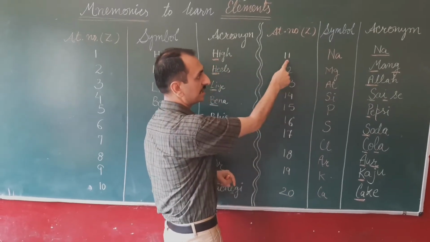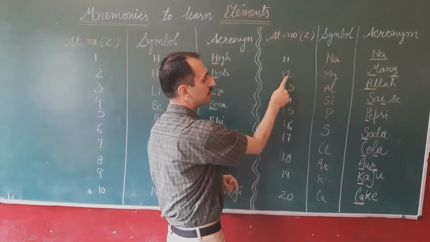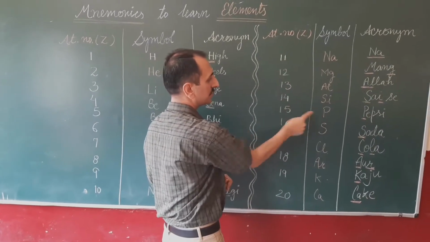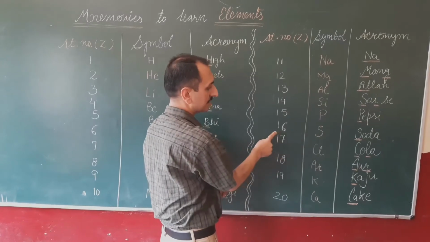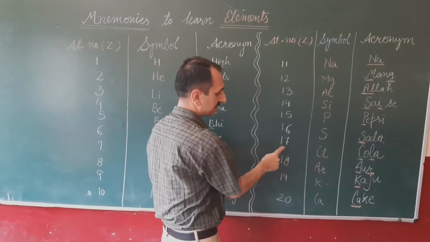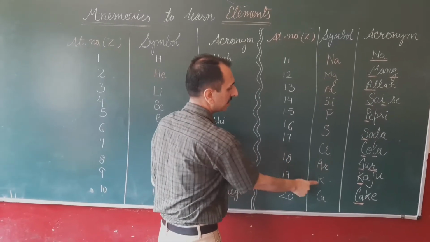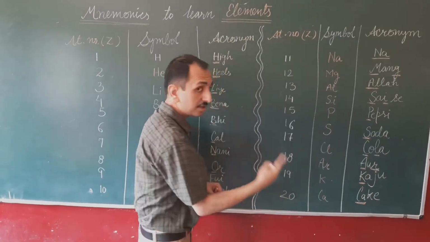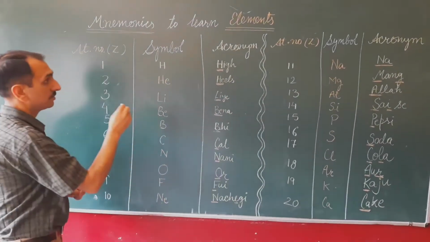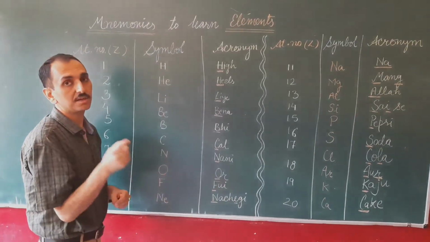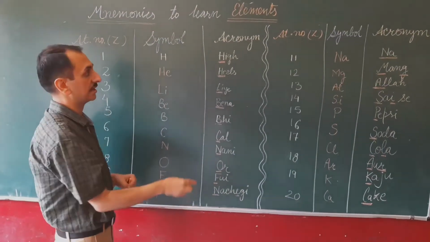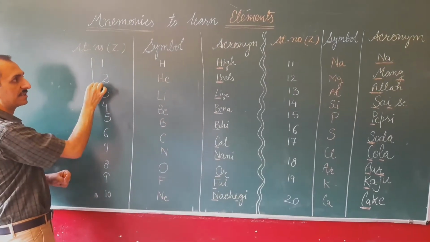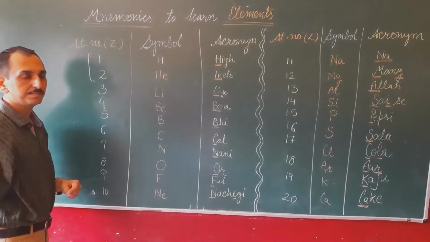Sodium with atomic number 11, magnesium 12, aluminium 13, silicon 14, phosphorus 15, sulfur 16, chlorine 17, argon 18, potassium 19, calcium 20. Other information we have studied yesterday regarding the shortest period, that is period number 1, which has only 2 elements. Those are hydrogen and helium.